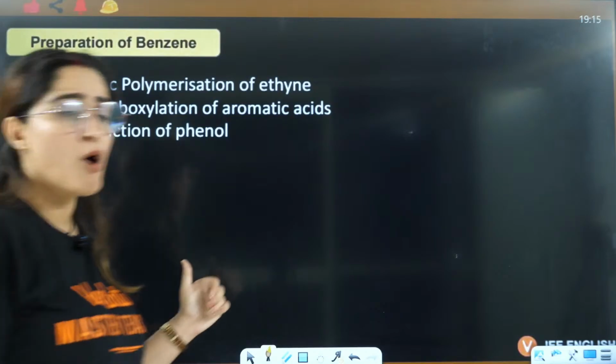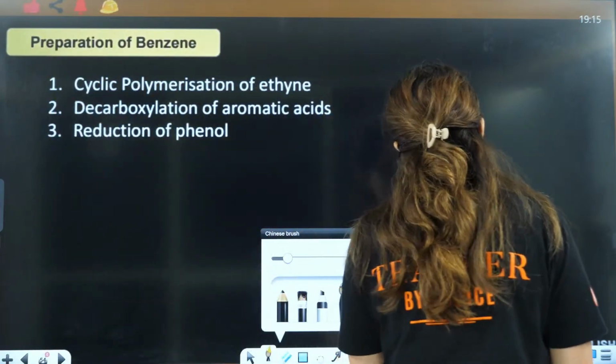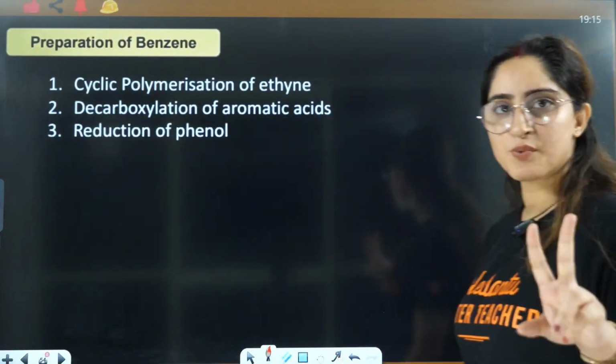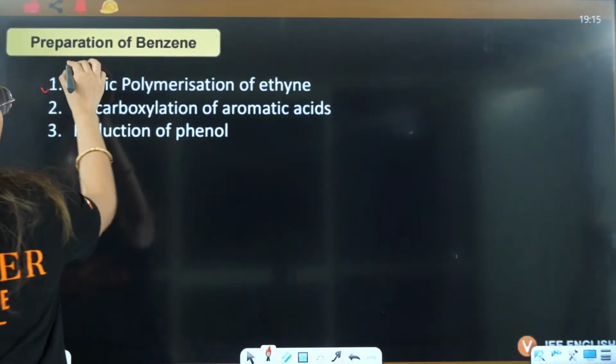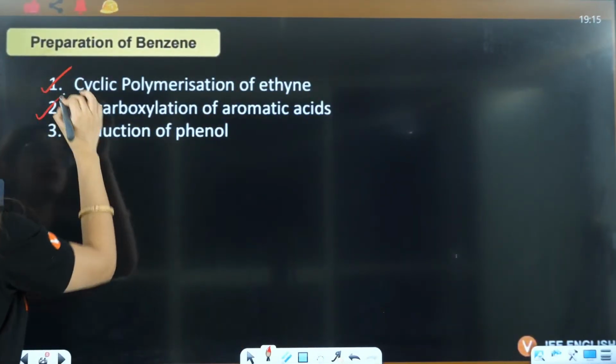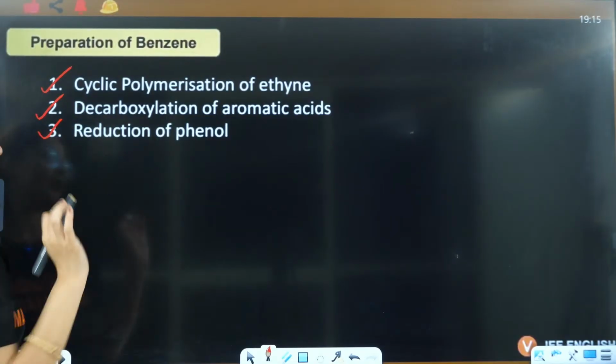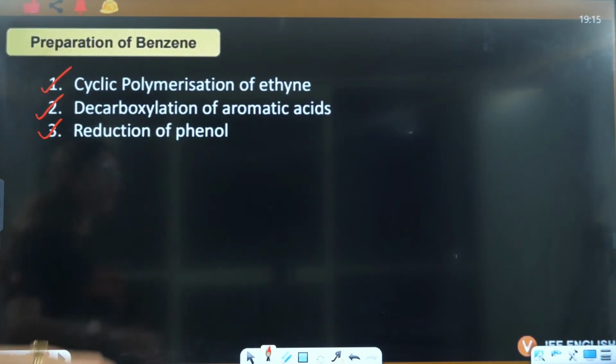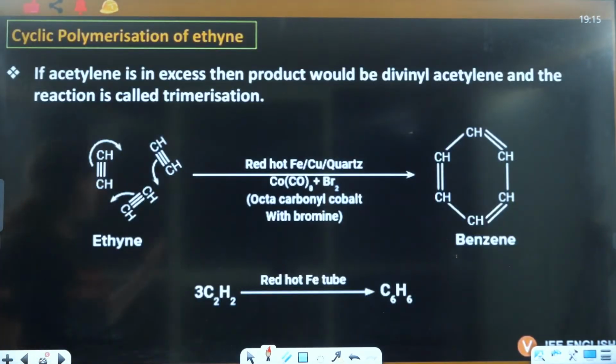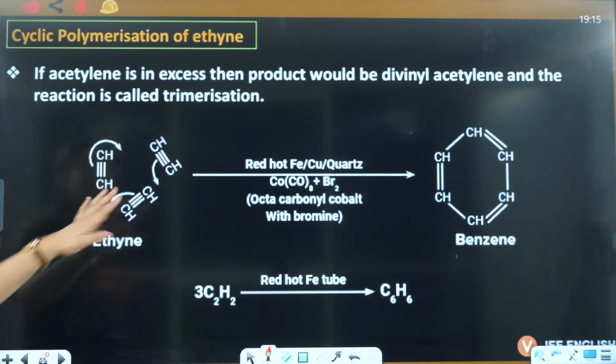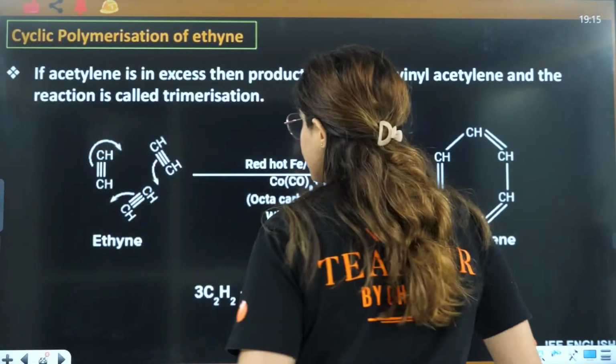Now let's talk about preparation of benzene. So 3 ways we'll do it. First is cyclic polymerization that we have just discussed, then decarboxylation, then reduction of phenol. Then there are other methods also, but these are some of the main methods. First, have we discussed this?